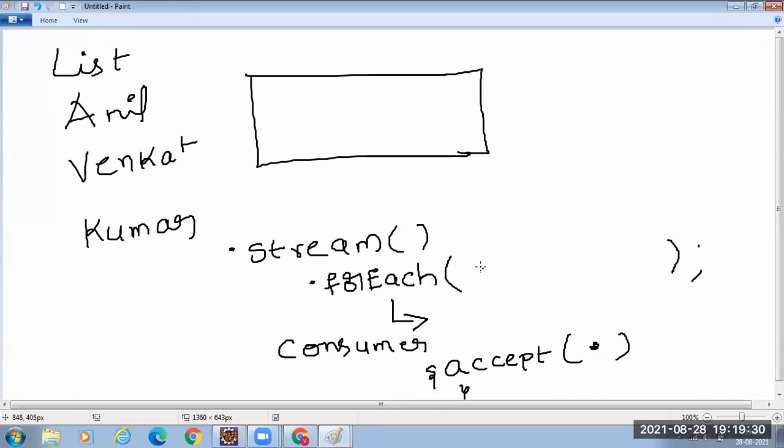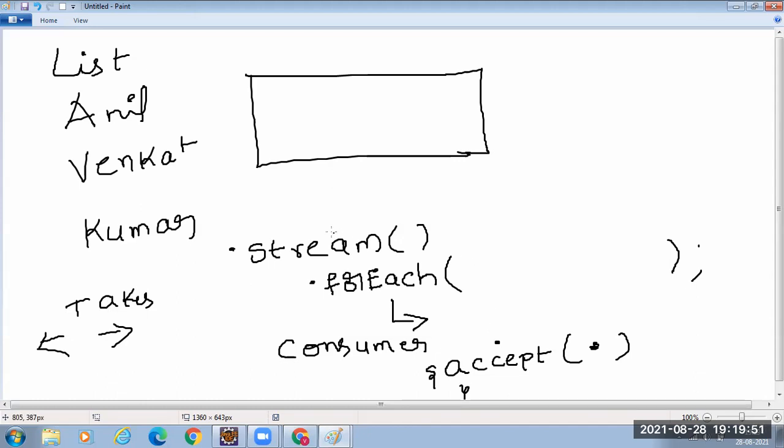It doesn't return anything. So to forEach you have to provide a lambda expression which implements this accept method. For this accept method, I have to provide the implementation.